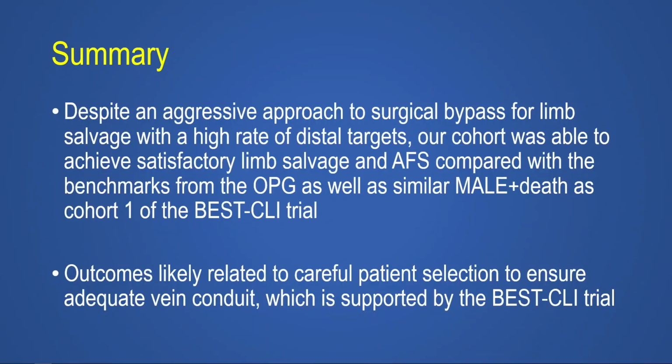So in summary, despite an aggressive approach to bypass for limb salvage with a high rate of distal tibial targets, our cohort was able to achieve satisfactory limb salvage and amputation-free survival at 1 year when compared with the benchmarks published in the objective performance goals. And in addition, our cohort had similar composite major adverse limb events and death when compared with the surgical arm from cohort 1 of the BEST-CLI trial.